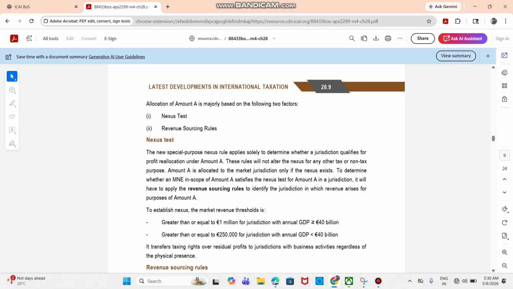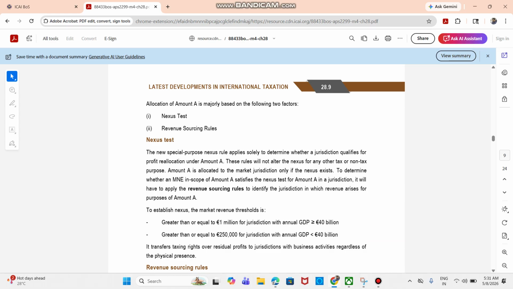Amount A is allocated to the market only if the nexus exists. That is very important. To determine whether an MNE in scope of Amount A satisfies the nexus test in a jurisdiction, it will first apply the nexus test, then it will have to apply revenue sourcing rules.